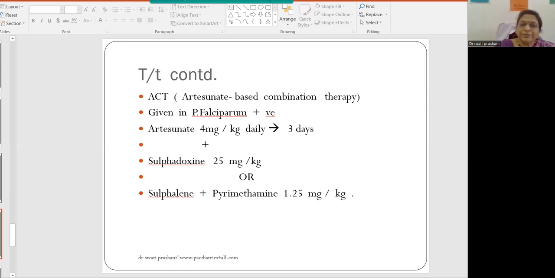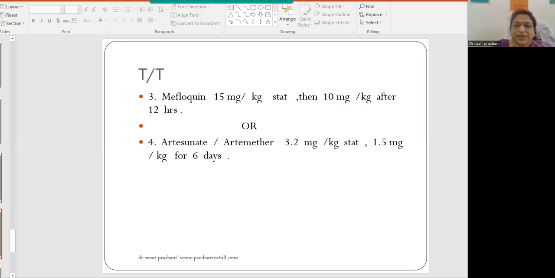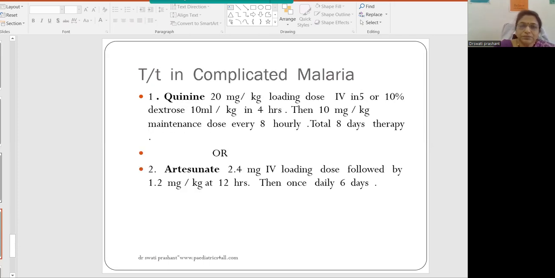In falciparum malaria, we can give artesunate daily for 3 days plus sulfadoxine pyrimethamine combination drugs. We can also give mefloquine, or artesunate or artemether for 6 continuous days.